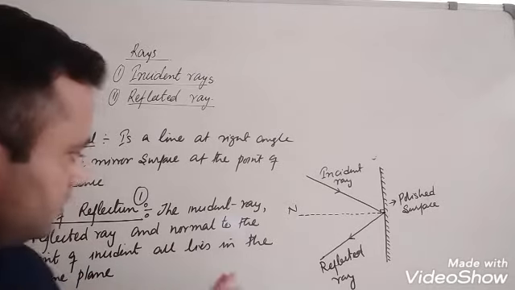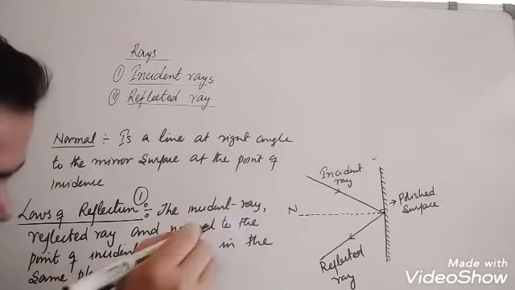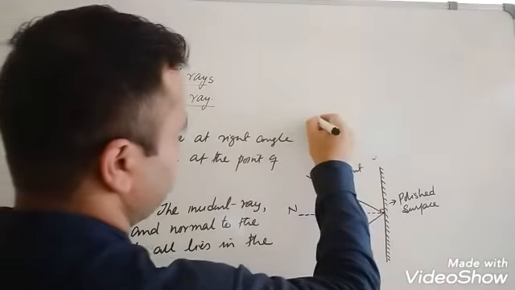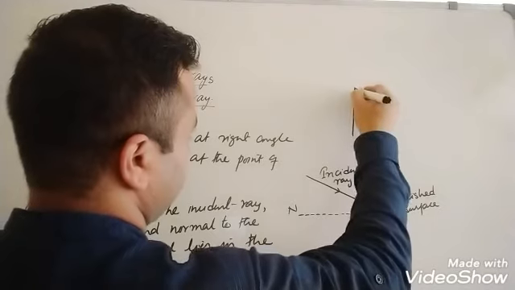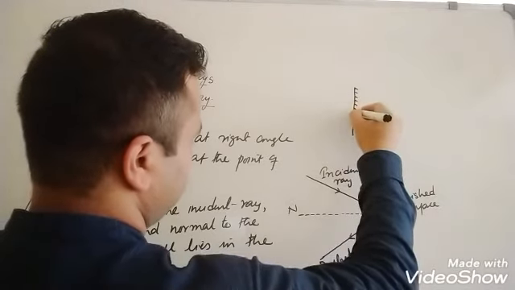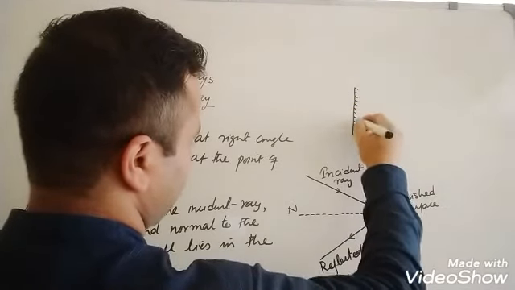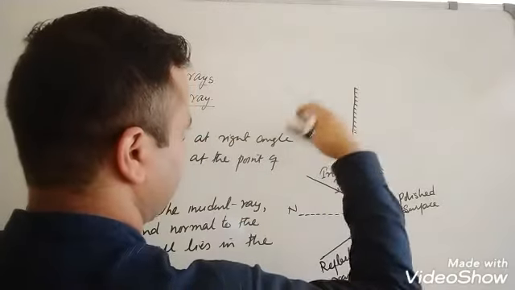It means the incident ray, suppose this is a mirror, vertical mirror. It has a surface, one is reflecting surface and another is polished surface.